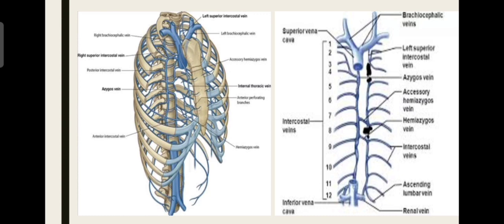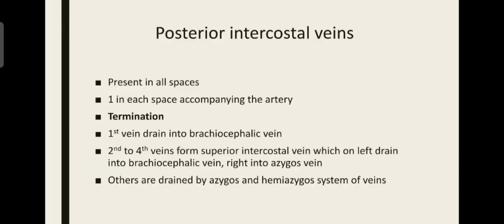Then let's see about the most important, the posterior intercostal vein. Similar to the posterior intercostal artery, all are the same. They are present in all the spaces, one in each space accompanying the artery. But here there is a differentiation in the termination of these posterior intercostal veins, for it is different on the left side and the right side.